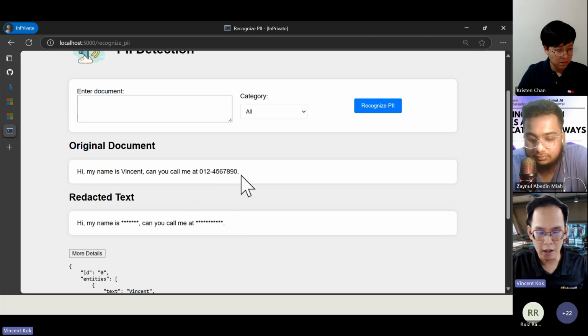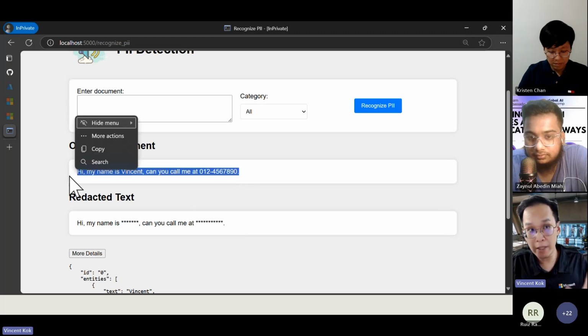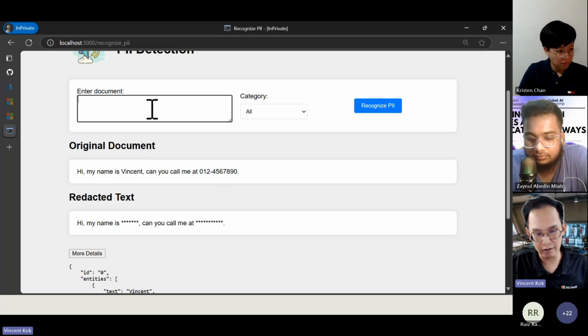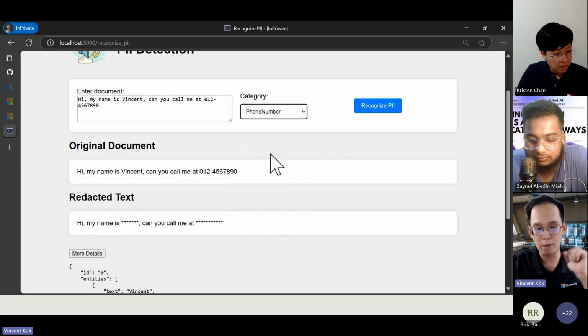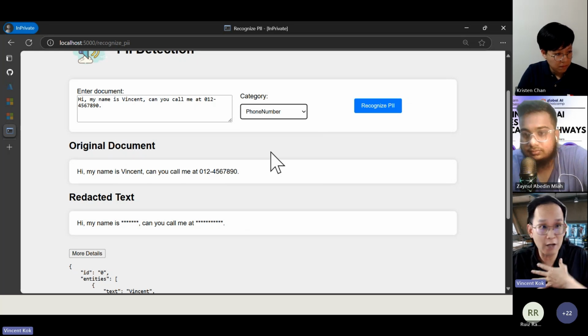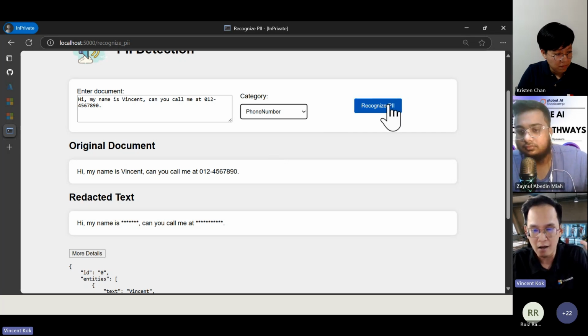Now your application can choose the category. You can say, I only want the phone number to be masked out. Vincent is not sensitive information, right? But my phone number is sensitive information. I don't want it to appear online, or maybe customers don't like the phone number to be displayed.